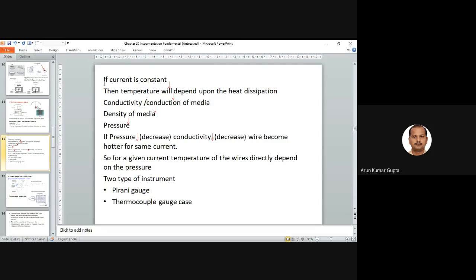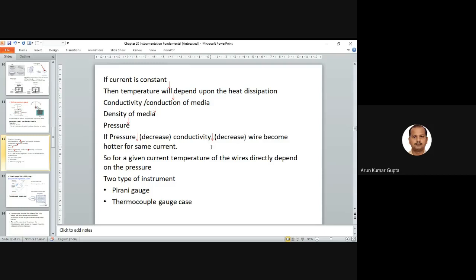So this fundamental principle means the surrounding will decide how much heat will dissipate. That is basically in terms of your electrical. Let's say, for example, if pressure decreases, conductivity decreases, the wire becomes hotter for the same current. If there is less pressure, there is also less conductivity.